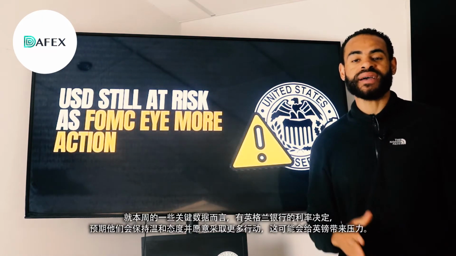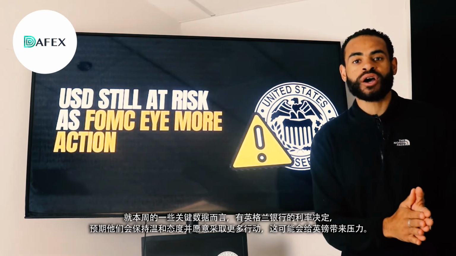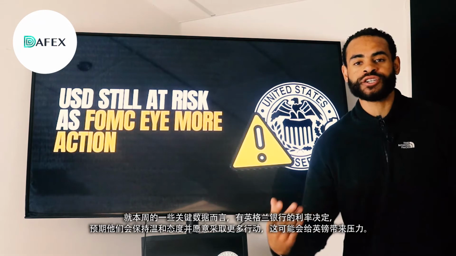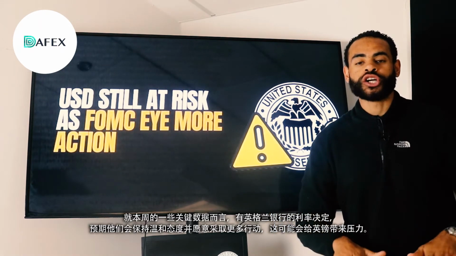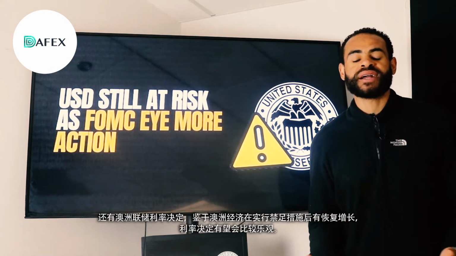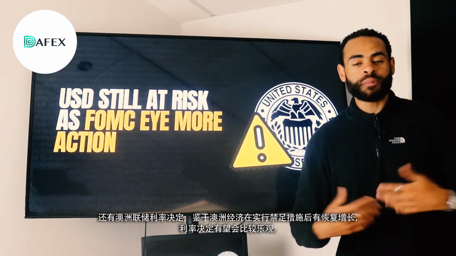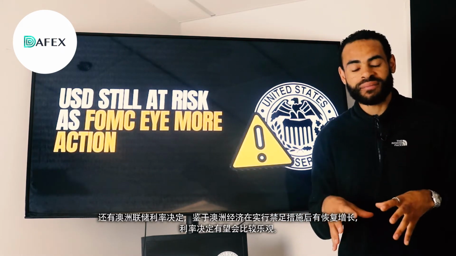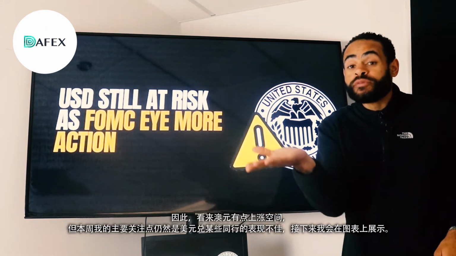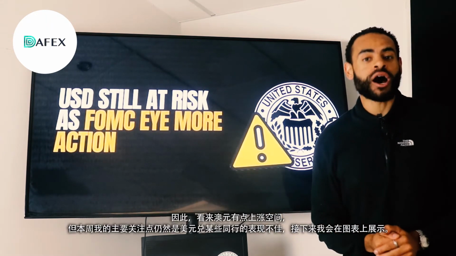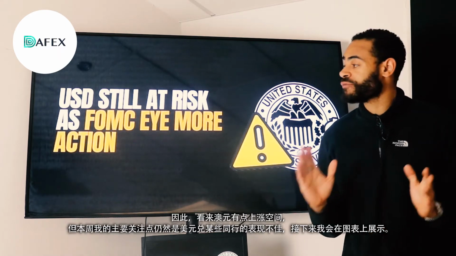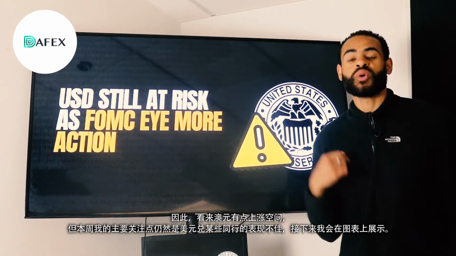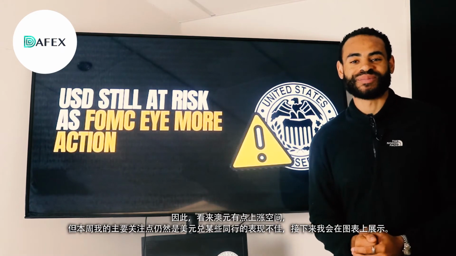Now, in terms of this week, some key data points, we've got the Bank of England rate decision. I'm expecting them to remain dovish and be open for more action, which could likely weigh on GBP. We've also got the RBA rate decision where they could be a little bit more optimistic given Australia's economy is getting back going after the lockdown measures. So maybe room for a bit more of a push to the upside for AUD. But my main focus this week is still seeing some dollar underperformance against certain peers, which I'm going to show you on the charts now.